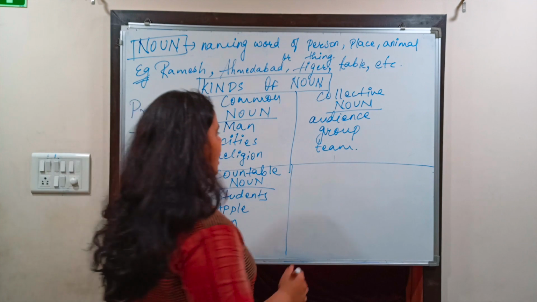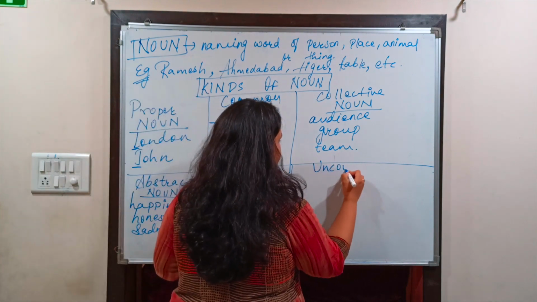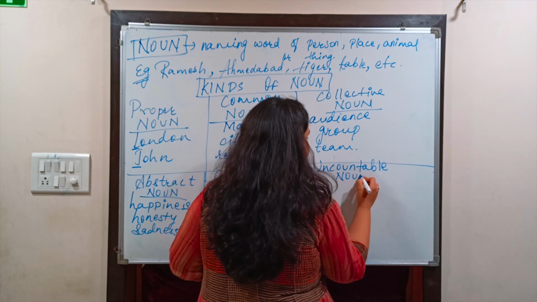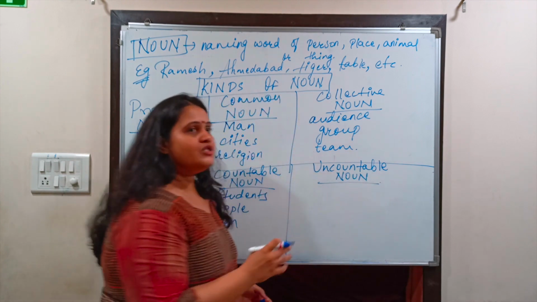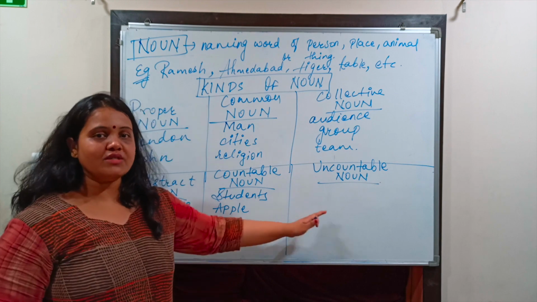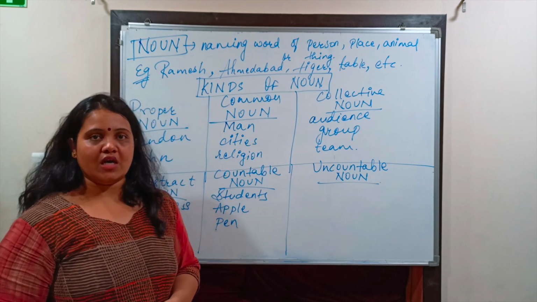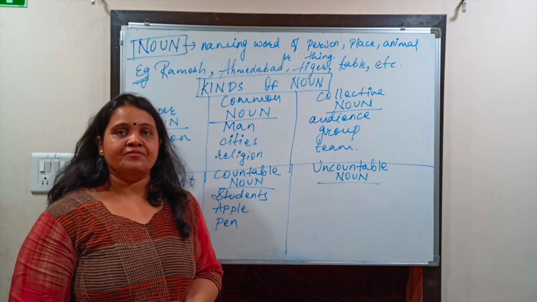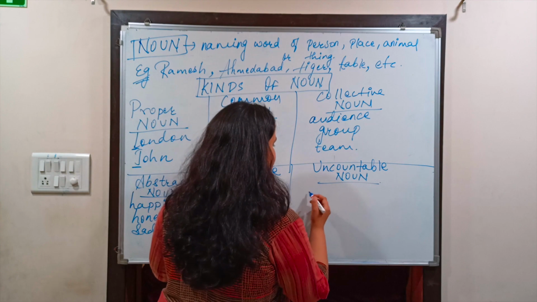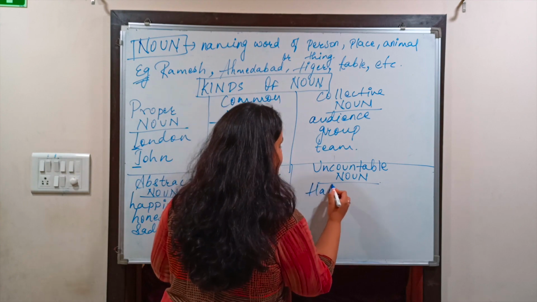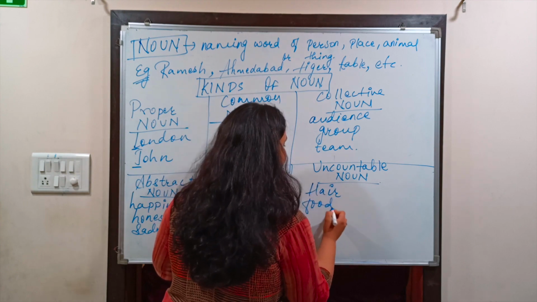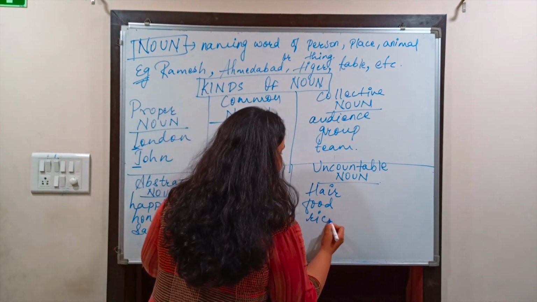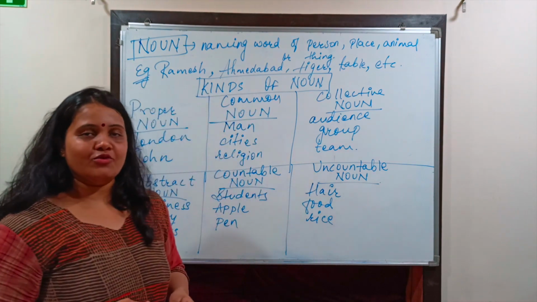And the last is uncountable noun. Now what are uncountable noun? The noun which we cannot count, those are considered as uncountable noun. Like example, our hair, milk, water, those are known as uncountable noun. Food, hair, food, then rice, milk. Those are considered as uncountable noun.